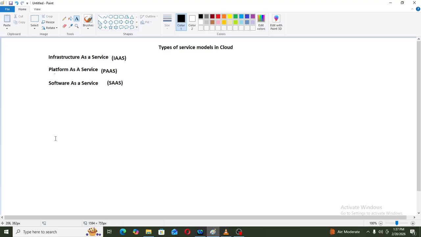Now let's assume Ganesh is a client and he has one application. That application can be in any language. It can be Java, Python, or .NET. Let's assume the application is in Java language. Now this application he has kept in zip format.